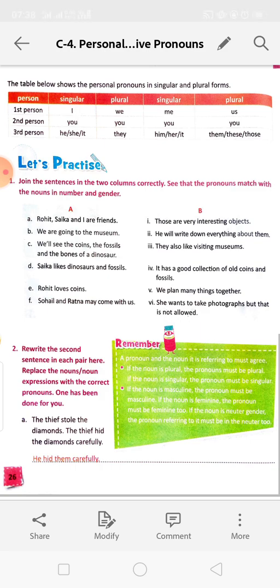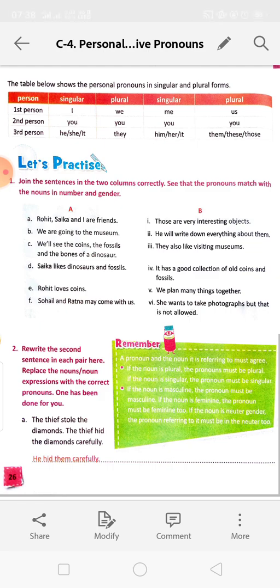Next, join the sentences in the two columns correctly. See that the pronouns match with the nouns in number and gender. Rohit, Shaika, and I are friends. We plan many things together. We are going to the museum. It has a good collection of old coins and fossils. We will see the coins and fossils and the bones of a dinosaur.